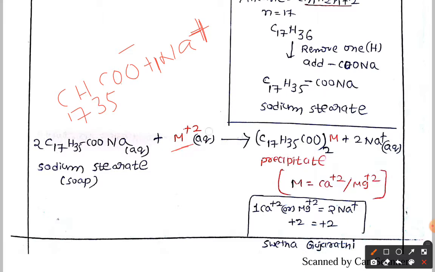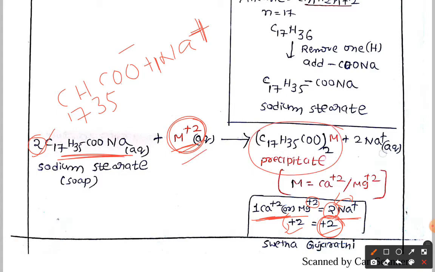Here we are taking second group elements, which have two positive charges. So to substitute one calcium or magnesium ion, we have to remove two sodium ions, because the charges have to balance. We have the plus 2 charge, so we replace two sodium ions. So 2 moles of sodium stearate replace one calcium ion, and you get the precipitate along with two sodium ions. This is the reaction when soap reacts with hard water.